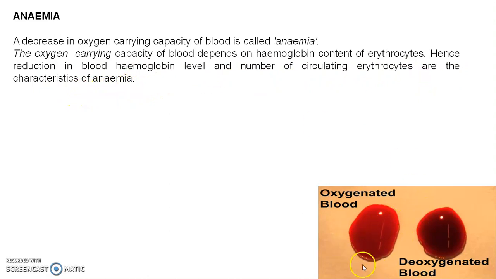This is the oxygenated blood and this is the deoxygenated blood. When oxygen carrying capacity is lowered, that condition is known as anemia. And this deoxygenated blood is the anemic blood.